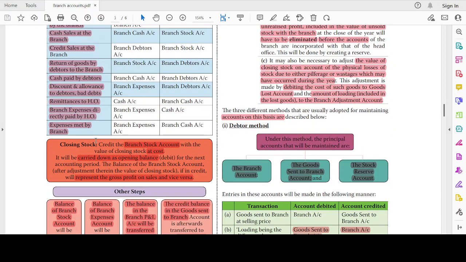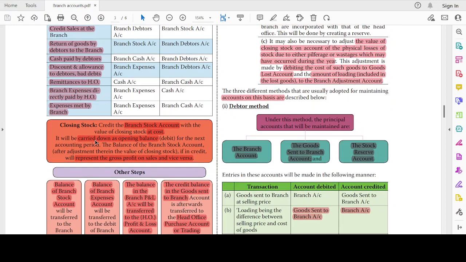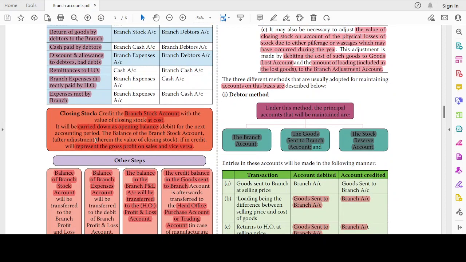Closing stock: credit of the branch stock account will be the value of closing stock at cost. It will be carried down as opening balance for the next accounting period. The balance of the branch stock account, if in credit, will represent the gross profit on sales, and vice versa. If it is debit, that is known as loss.